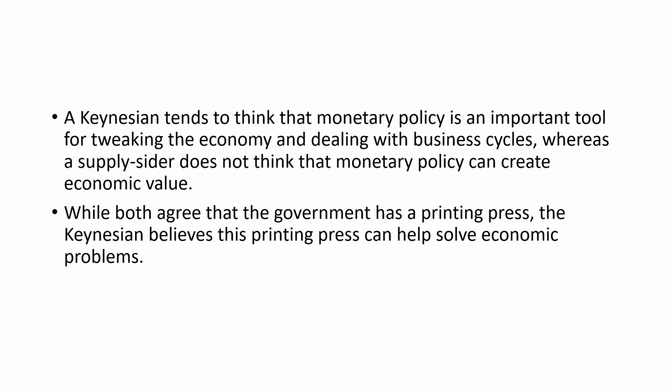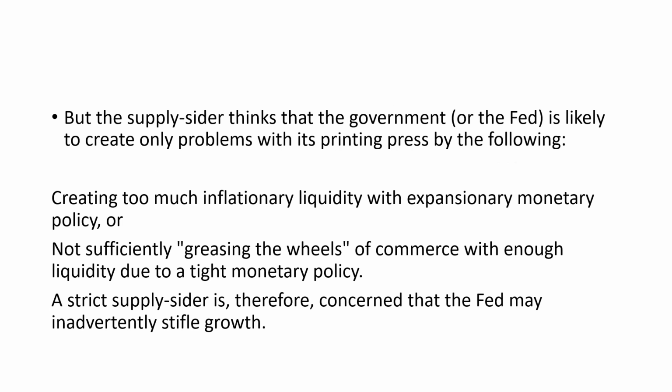So that is what I have already told you. Keynesians always give more and more importance to what is known as fiscal policy, government, those kinds of things. But the supply siders think that the government is likely to create only problems with the printing press by the following means. That is why the supply siders are telling that government can intervene, but don't intervene for the long term, just intervene temporarily. Once their work is done, just go out of the market. They are telling the government to go out of the market once their work is done.